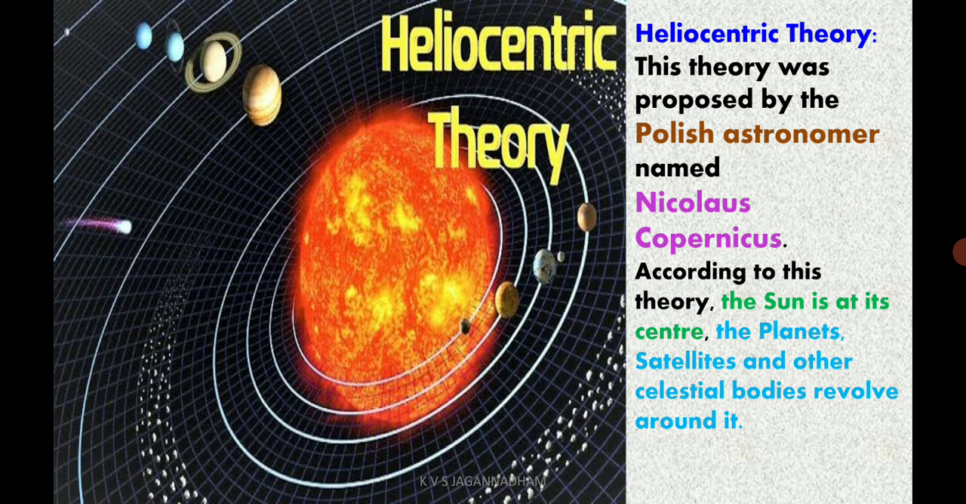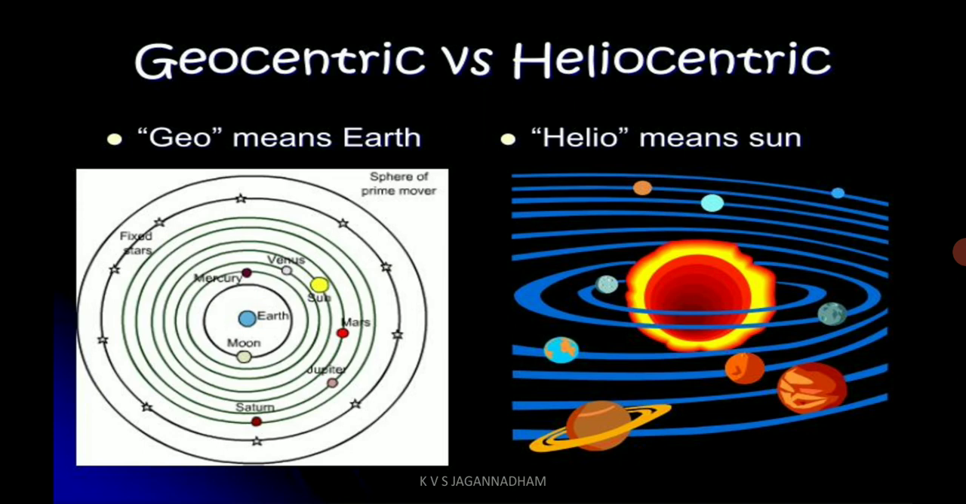Helium is the material which is largely or abundantly available on the sun. It is called helium. Heliocentric theory. This theory was proposed by a Polish astronomer. Polish means Poland astronomer named Nicholas Copernicus. According to him, the sun is at the center. All the planets, satellites and other celestial bodies are revolving around the sun.